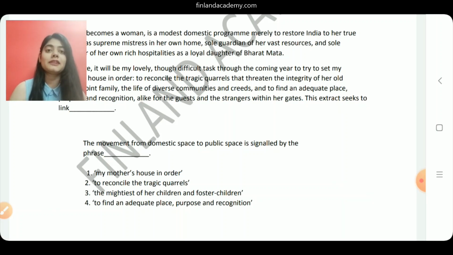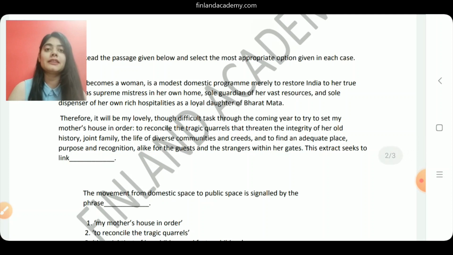We have 4 options. Option 1, my mother's house in order. 2, to reconcile the tragic quarrels. 3, the mightiest of her children and foster children. Or 4, to find an adequate place, purpose, and recognition. The movement from domestic space to public space is a technique which was used by most of our post-independence nationalists. Now if we try going back, if we look at the second paragraph, the second line, therefore it will be my lovely though difficult task through the coming year to try to set my mother's house in order. So from domestic space, okay, so mother's house, that's the domestic space, to public space.